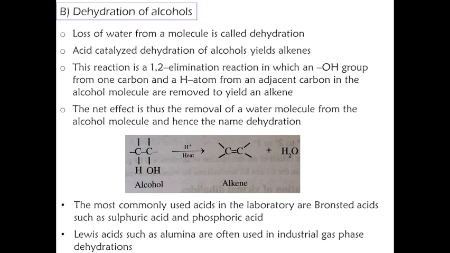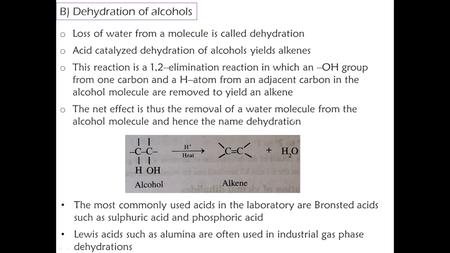This reaction is a 1,2-elimination reaction in which an OH group from one carbon and a hydrogen atom from the adjacent carbon in the alcohol molecule are removed to yield an alkene. Once you look at the reaction you can easily understand it. The net effect is the removal of a water molecule from the alcohol molecule, hence the name dehydration.